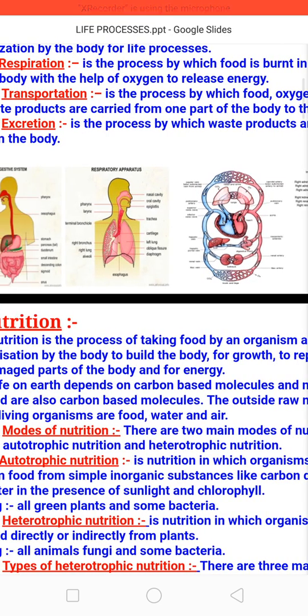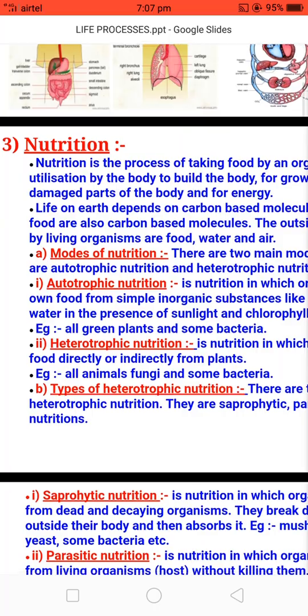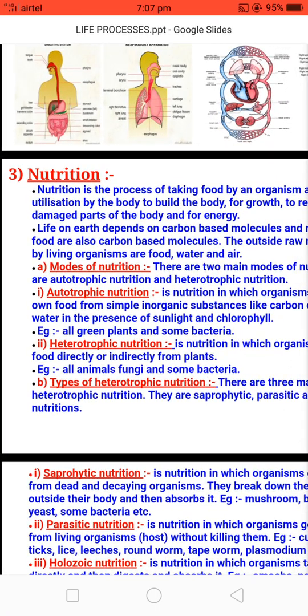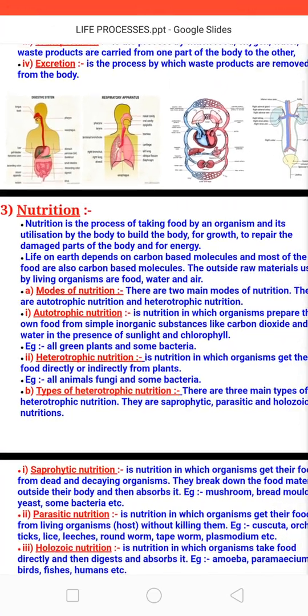Then after this, the next main topic is nutrition. What do you mean by nutrition? It is the process of taking food by an organism and its utilization by the body to build the body for growth, to repair the damaged parts of the body and for energy. Nutrition occurs in every living organism, whether of small size or big size, for example amoeba or human beings. Every organism performs this life process to maintain its life.